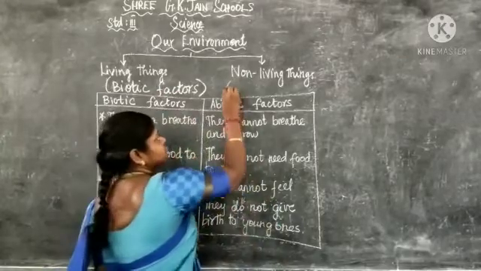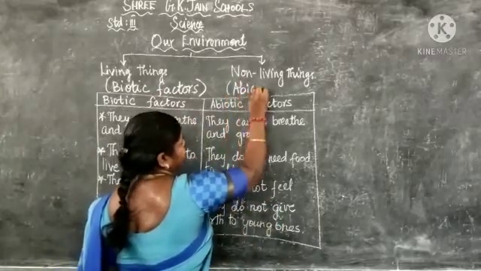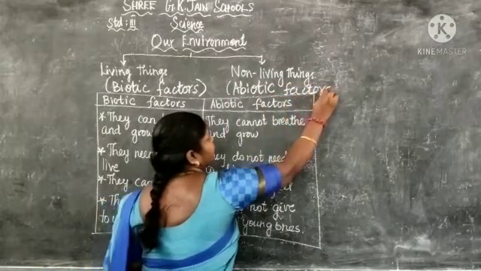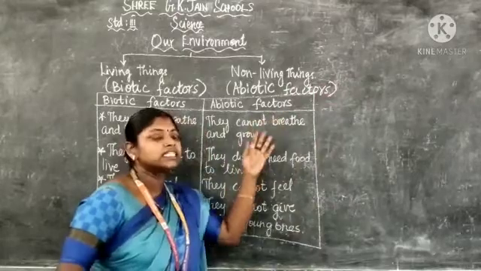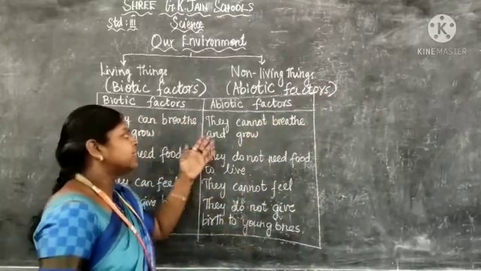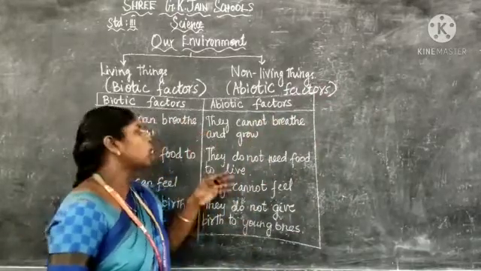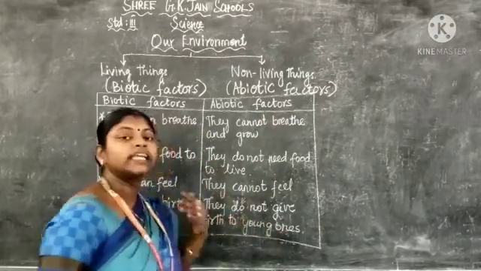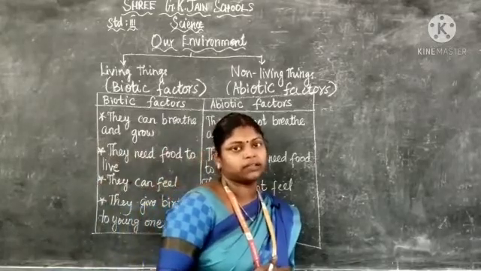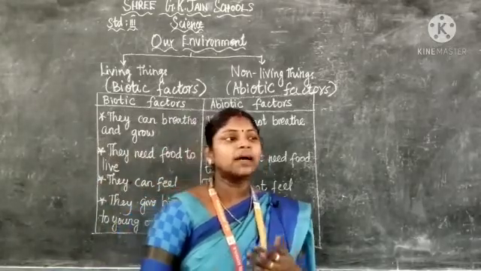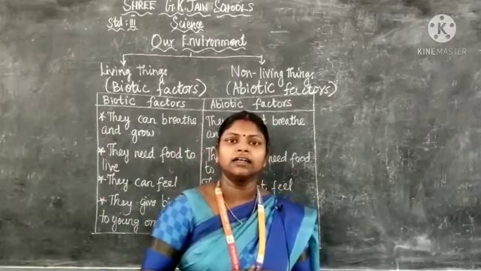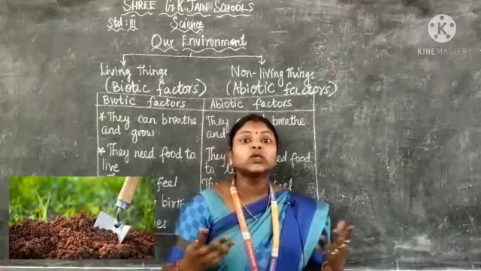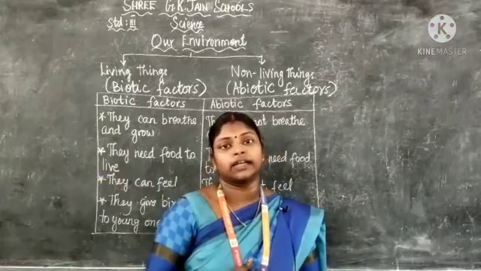Here non-living things that are called as abiotic factors. Without abiotic factors also we cannot live. But they don't have these type of characteristics. Like they cannot breathe, they cannot grow, they do not need food, and they cannot feel, they do not give birth to their young ones. Examples for abiotic factors are water, sunlight, soil. These are all some examples for abiotic factor.